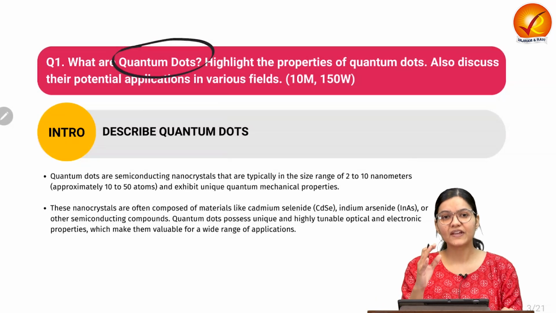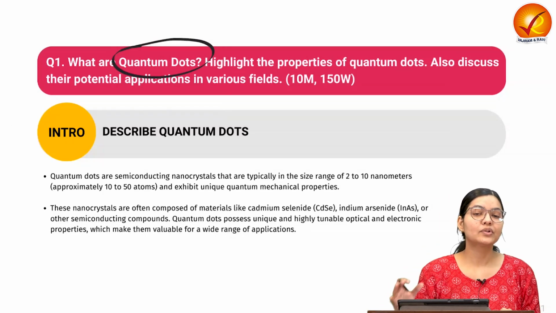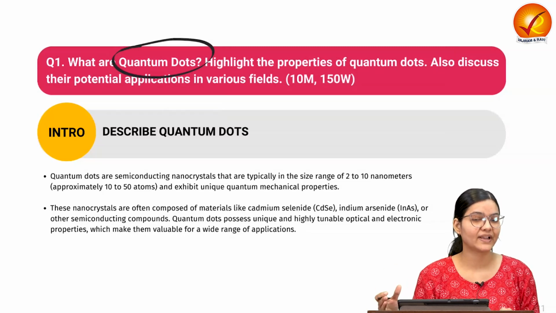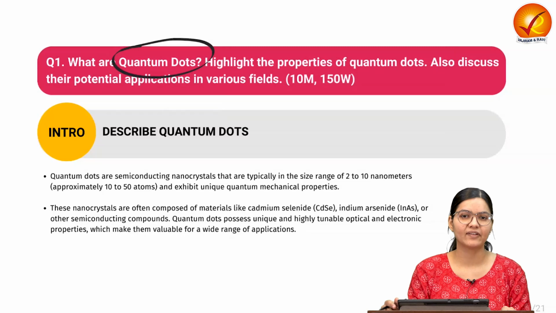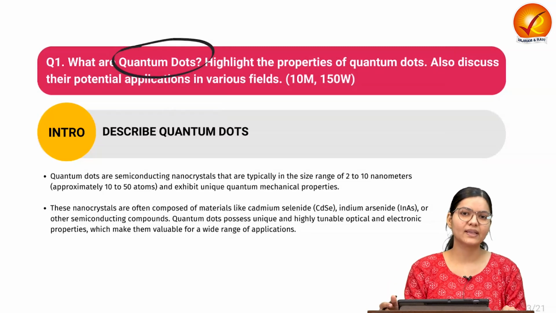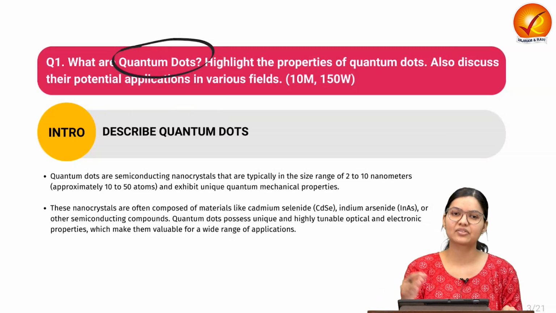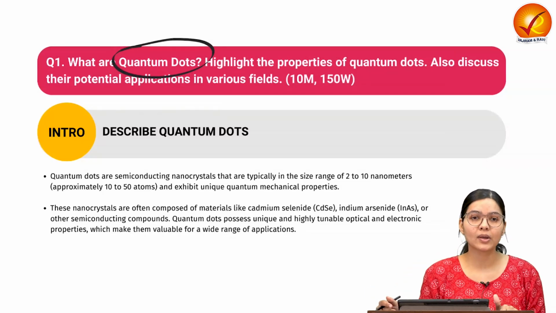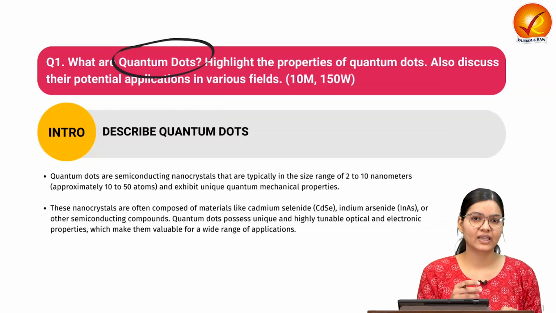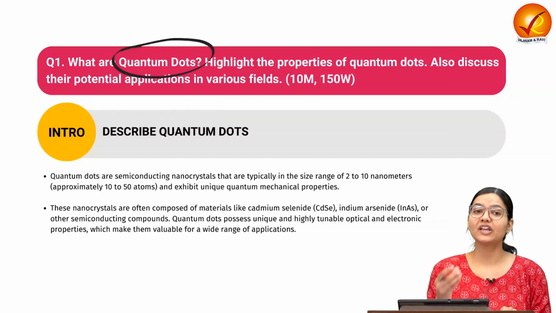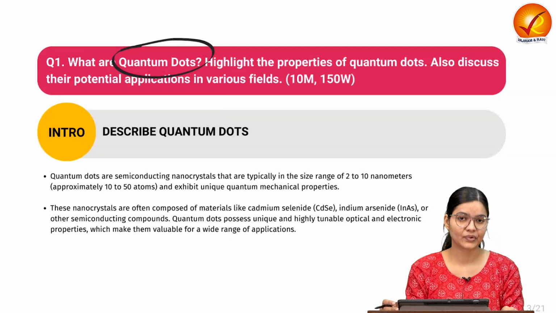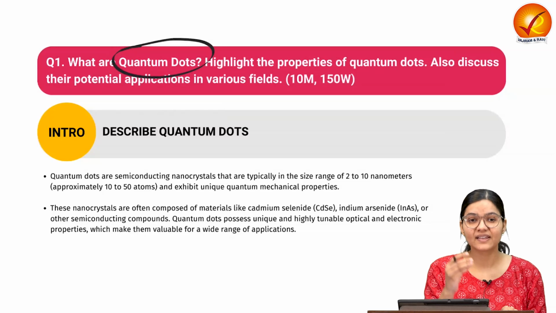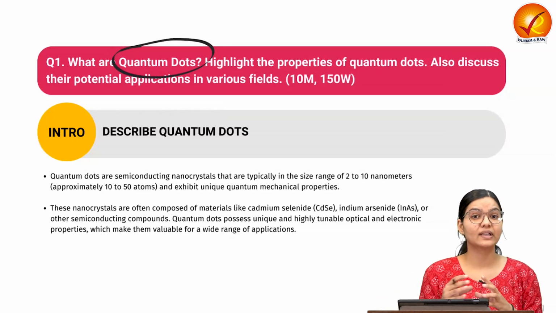If we consider matter, we know the behavior or characteristic of matter is determined by the number of electrons and protons that matter has, and accordingly the properties and the applications are linked. Based on the properties, the matter will have various applications. But if we talk about matter at the nanoscale or the microscale, the property of matter changes significantly. So whenever matter is considered at the nanoscale, its significance increases